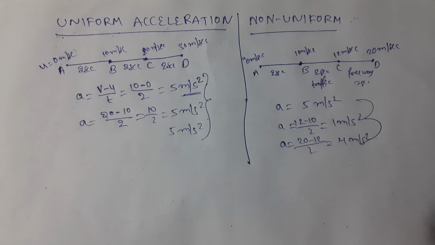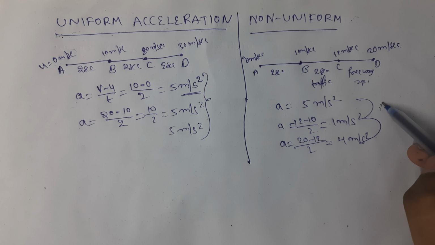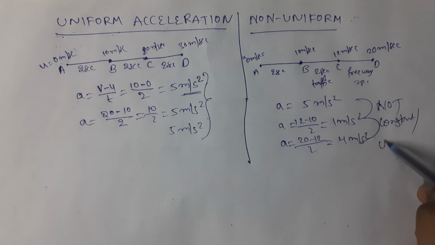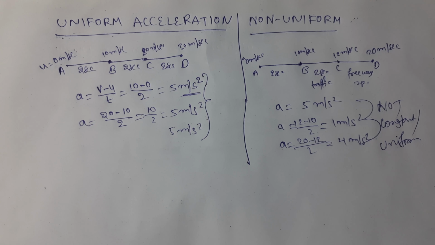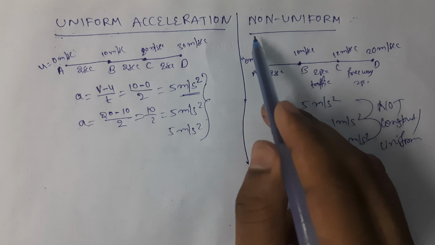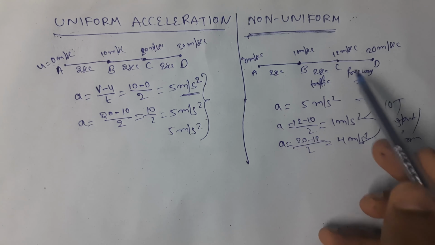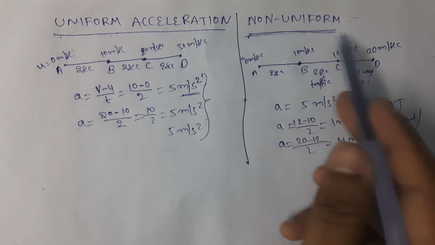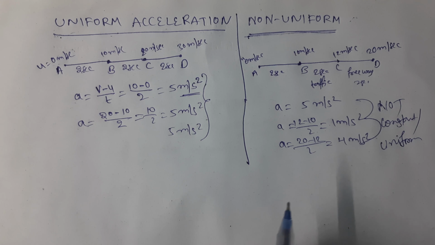See here, it is not constant or uniform, you can say. That means it is non-uniform acceleration. The change in velocity is not uniform, it is changing, so it is non-uniform acceleration. So this is called acceleration and types of acceleration. I hope you have learned something from this video. Thank you.